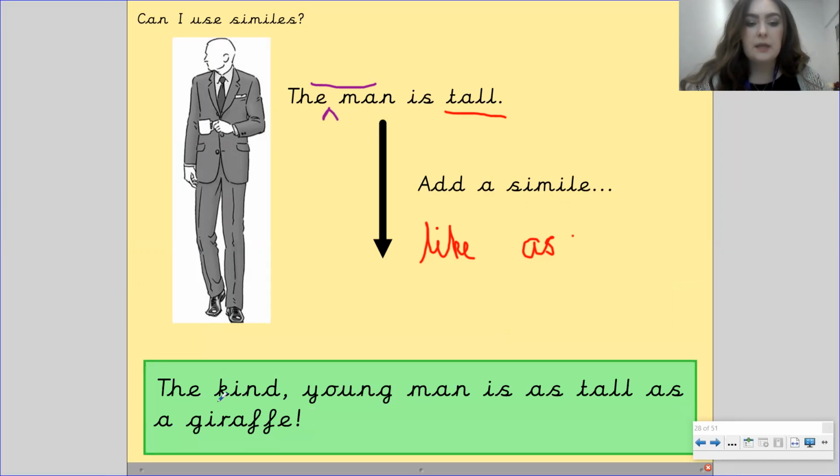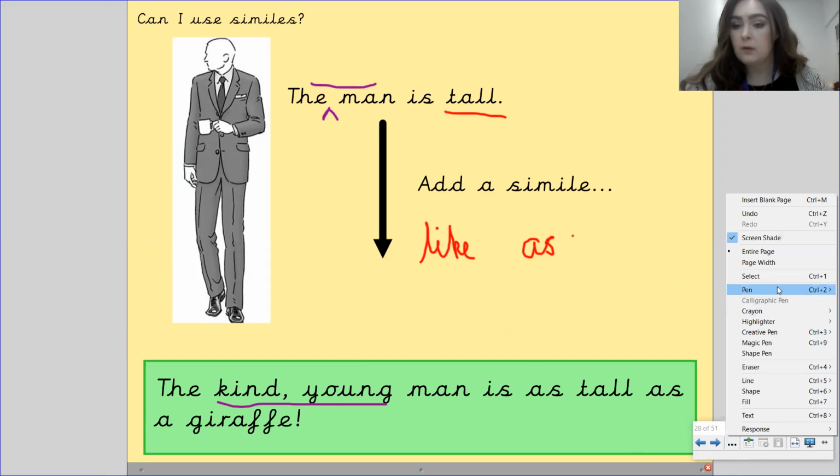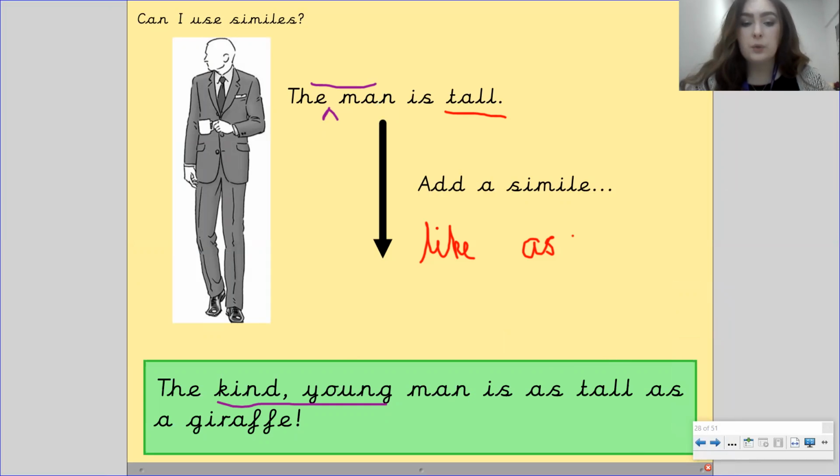Okay, so the kind young man, so those are the adjectives we've used to describe what the man is like, is as tall as a giraffe. So we've compared his height to the height of a giraffe, which means he's very, very tall. So the kind young man is as tall as a giraffe.